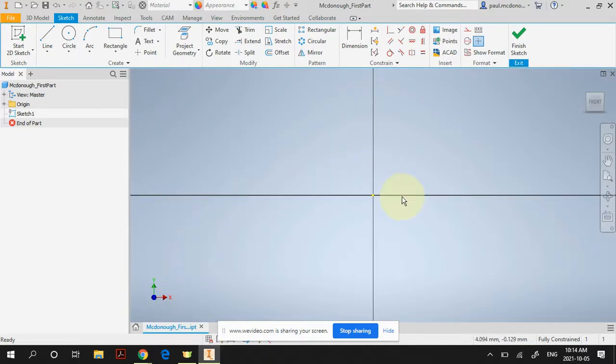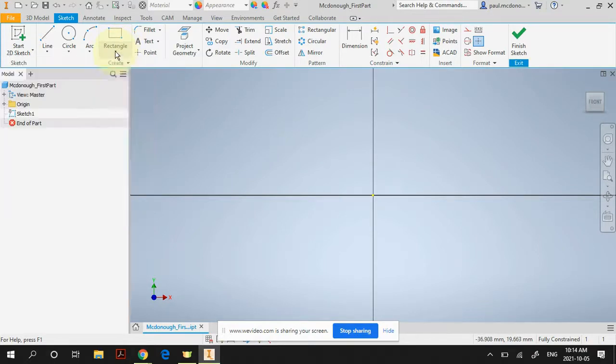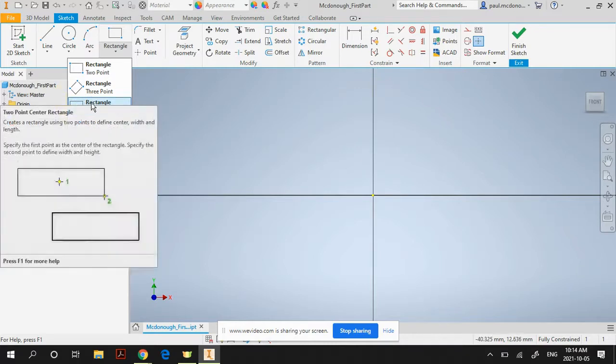Once you've started your sketch, you can use all these drawing tools up here to create items. The first thing I want you to create is a simple cube. So you use the rectangle tool, you click on the little down arrow, and it gives you a number of different options. We're going to click on 2-point rectangle right here. Okay?